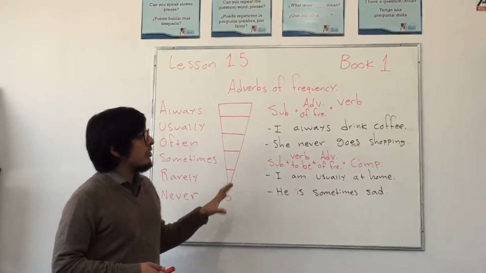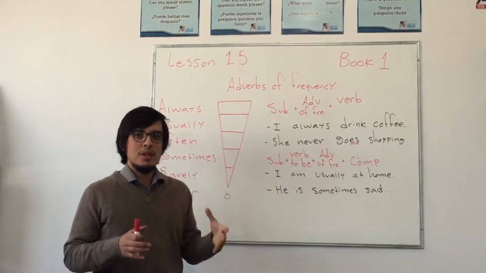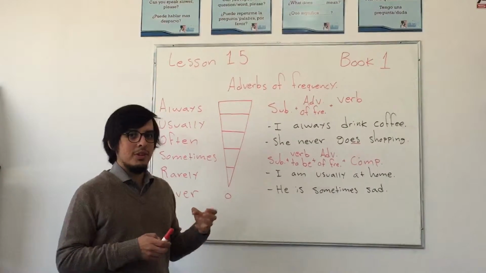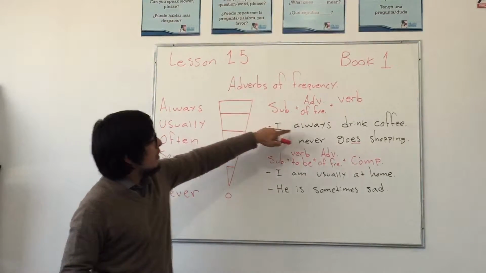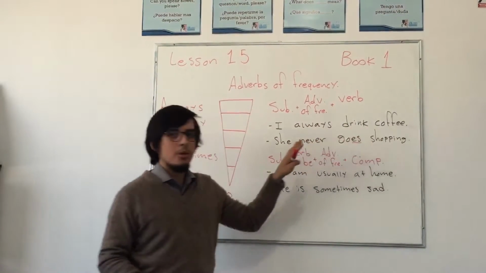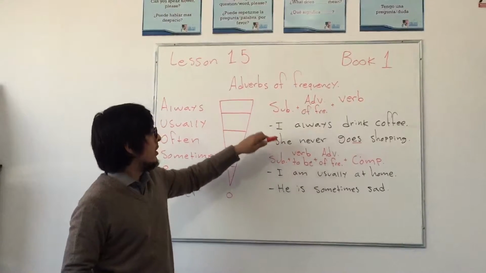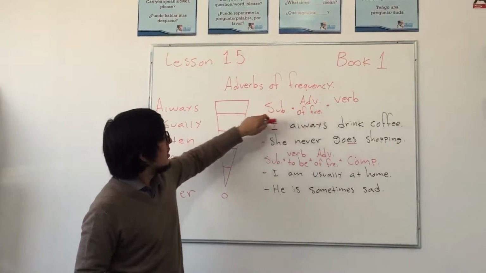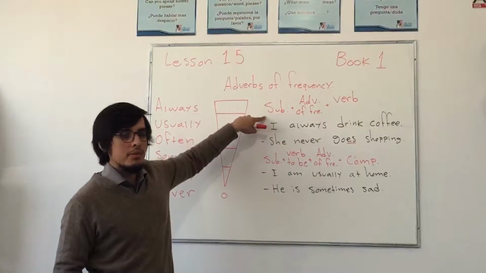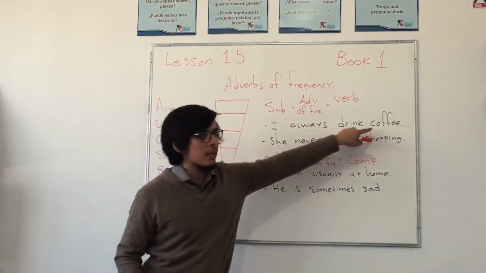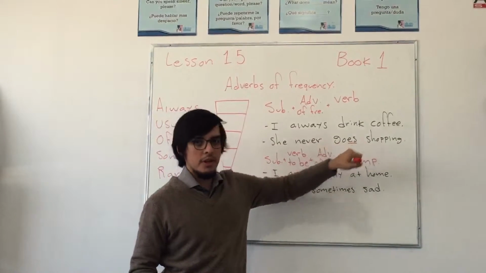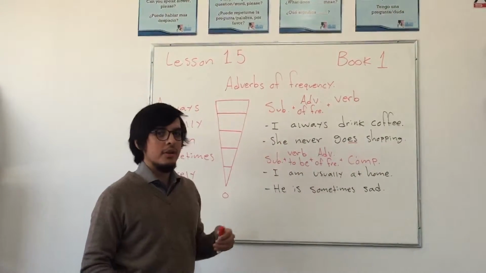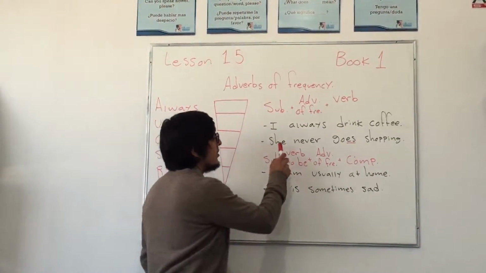They are always used in a certain way. Sometimes we get confused with this, but we need to keep it in mind. I always drink coffee is the most common way to use them. They come after the subject pronoun. I always drink coffee. She never goes shopping. After the subject pronoun.